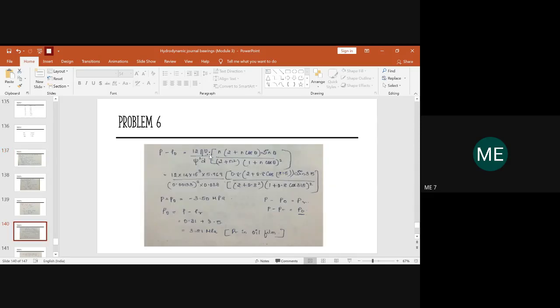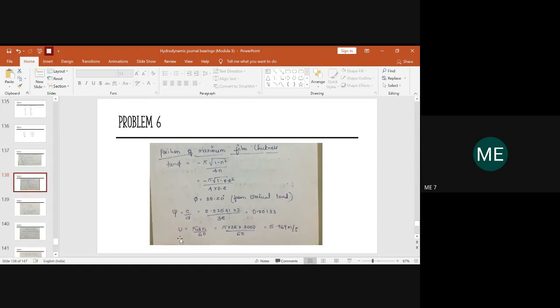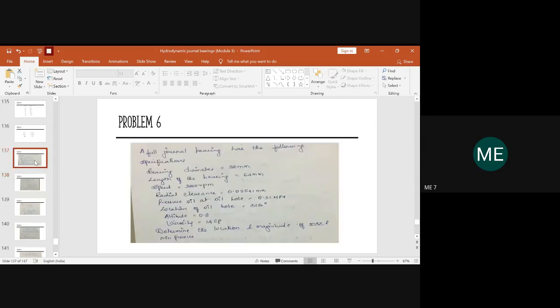In that, you should know the value of U, the velocity with which the journal is moving, and the diametrical clearance ratio. So before going to the main equation, you should determine the other necessary values, that is chi and U. You know that the diametrical clearance ratio is given by the diametrical clearance C upon D. So you will substitute the value which is being given.